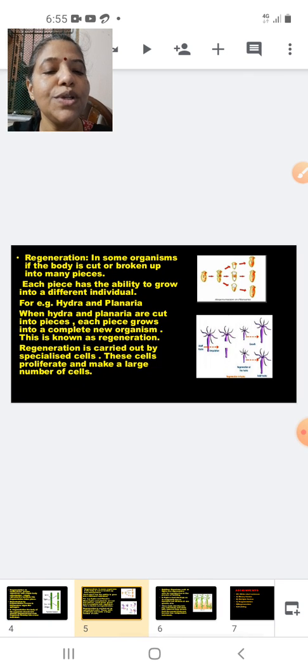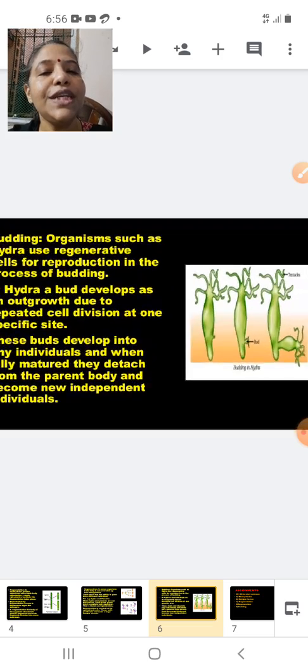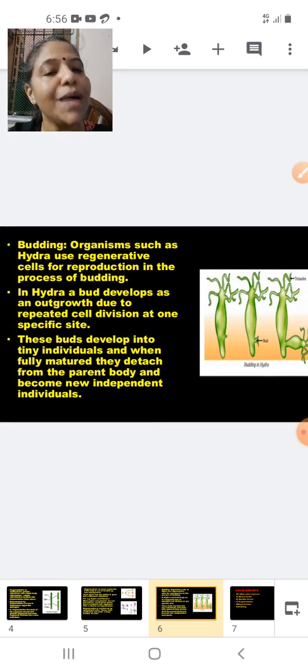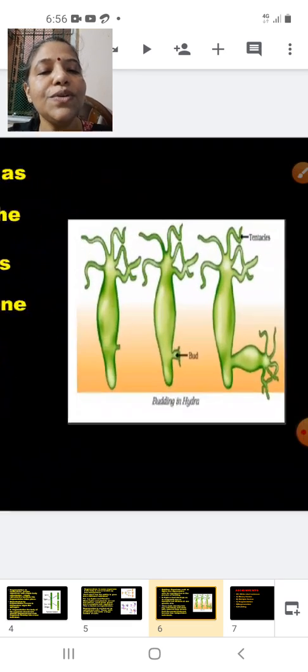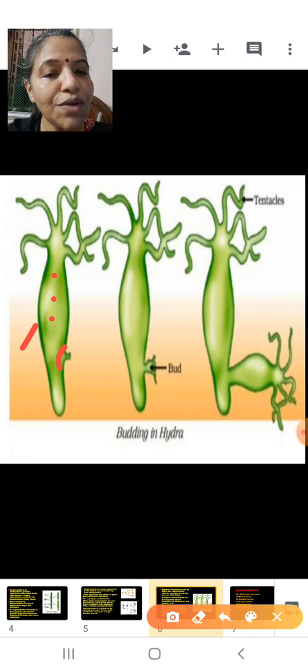Now let us go to the next type of reproduction. The next type of asexual reproduction is budding. Now budding, students, you can see this is the Hydra here. Here it is developing small buds. The buds are developing on the parent body. You can see only one parent is involved, so definitely it is an asexual mode of reproduction.